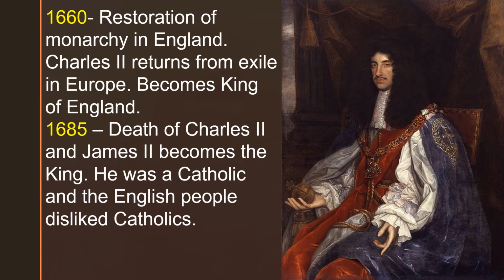Another important year is 1685. In 1685, Charles II had died and his brother James II became the King of England. James II was an open Catholic and he was very unpopular among the English people, because the English had always had a distrust for Catholics. They disliked Catholics. So they did not want James II to continue ruling over them.